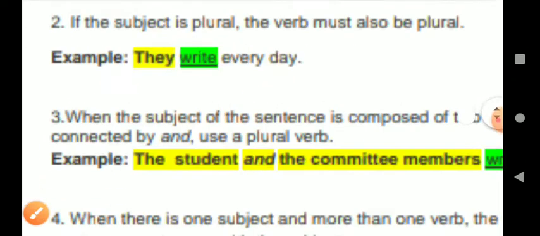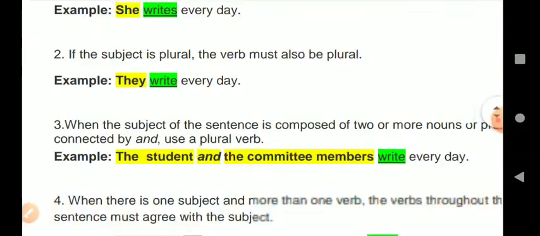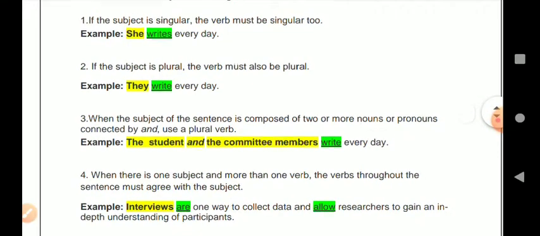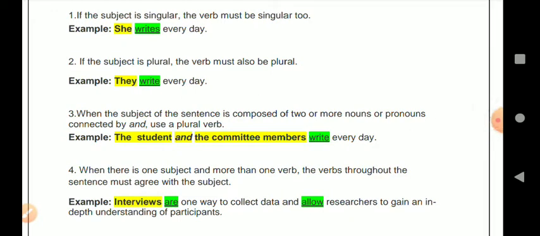We all know. Now from the third point, we have to focus a bit. When the subject of the sentence is composed of two or more nouns or pronouns connected by and, use a plural verb. Now suppose two subjects are there connected with the conjunction and, then which verb should we use?